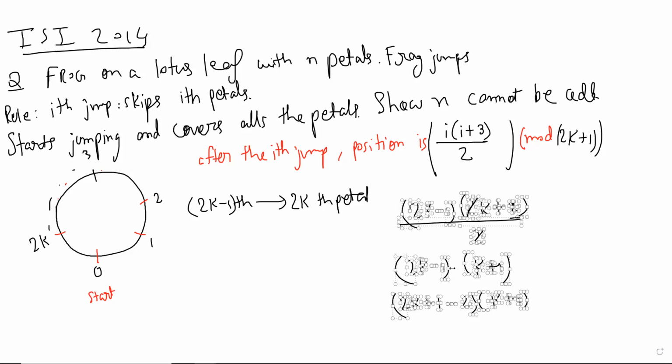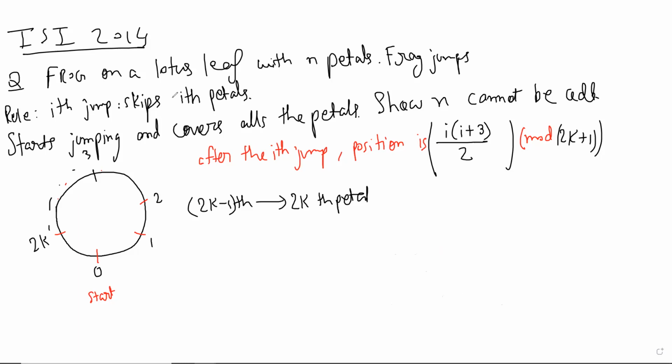That's one thing we learn. Yes, sir. The 2kth petal can be reached in the 2k minus 1 jump. So we get the 2kth petal. So now what if we put 2k in the formula, sir? We'll get... Or what if we put something that gives us directly 2k plus 1? So something like 2k minus 2.